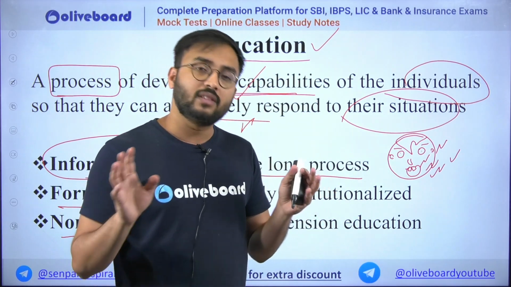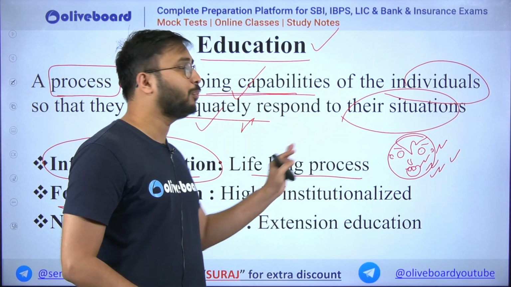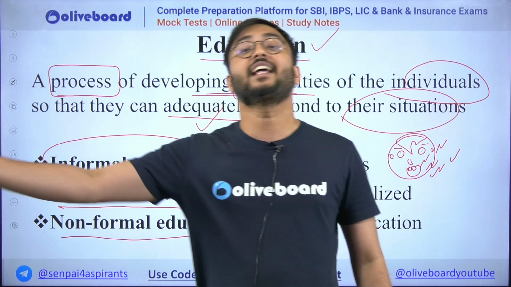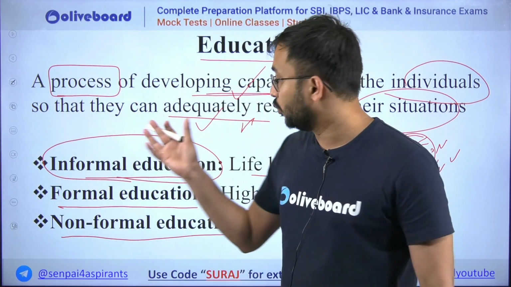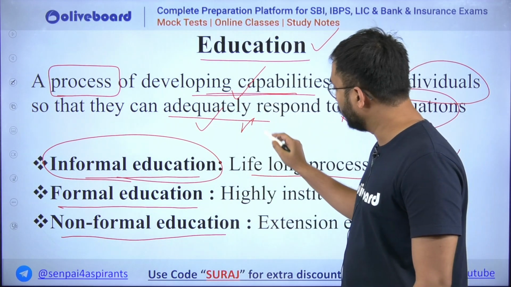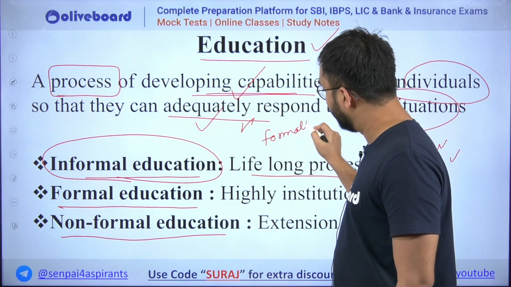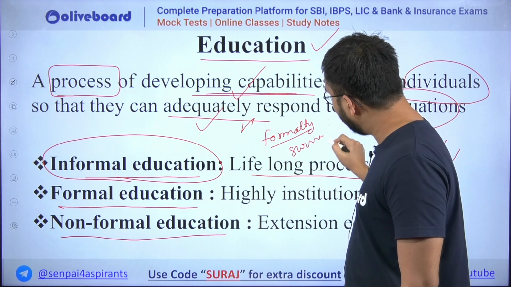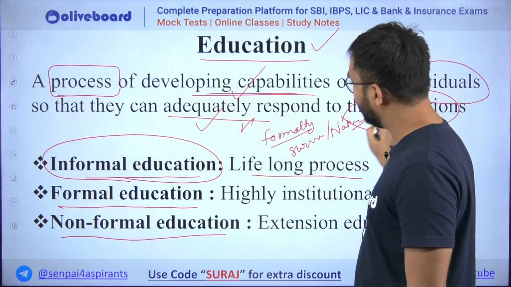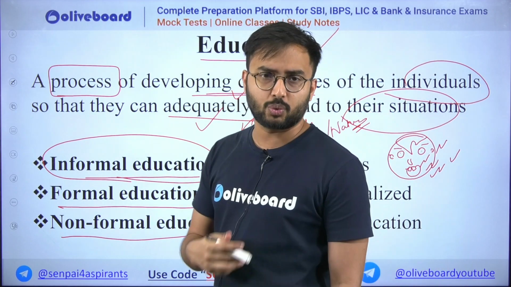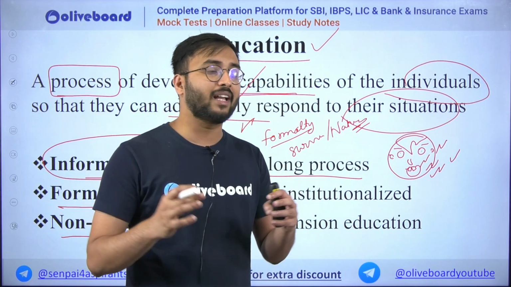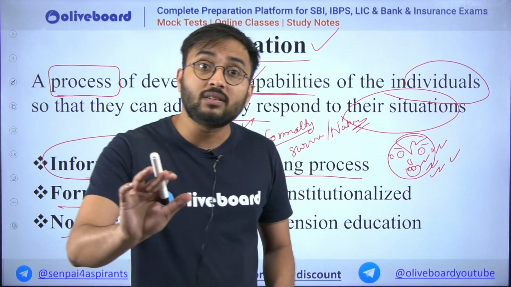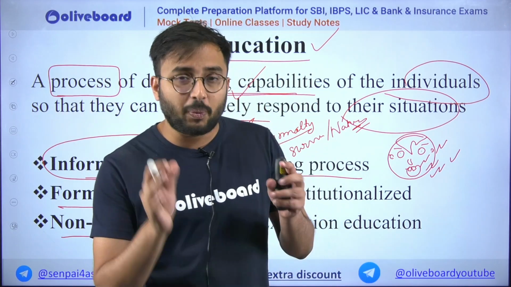Am I right here? So in this way, whatever lifelong processes are there which are essential and which we carry till our deathbed, all those processes which we learn without any formality, without any structure, these are survival and natural in nature. Natural in the sense what? Look at the informal education. These are taught by our surroundings, by our parents, even by our friends. Now experience also teaches us.